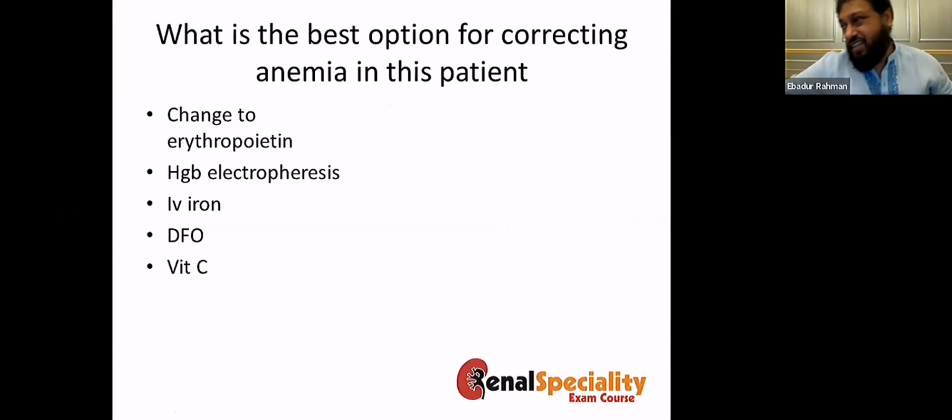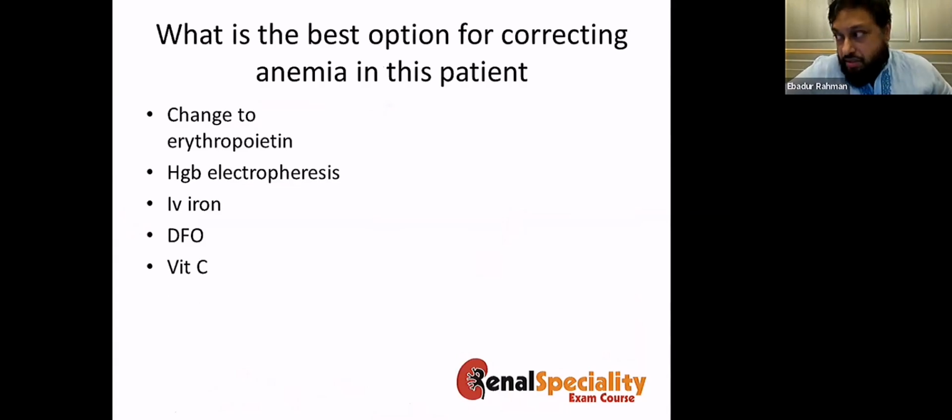So, what is the best option for correcting anemia in this patient? Change to erythropoietin, hemoglobin electrophoresis to know what is the cause of anemia, IV iron, desferrioxamine, or vitamin C.